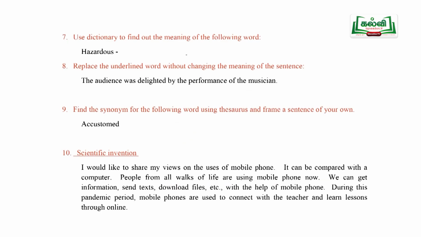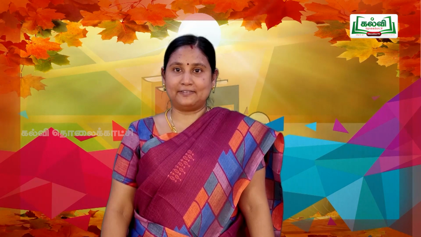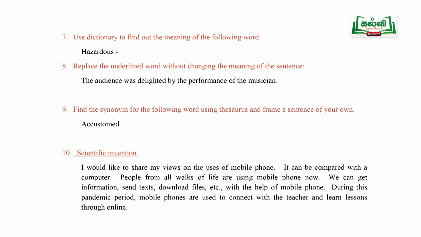Next we will move on to another exercise: use a dictionary to find out the meaning of the following word, hazardous. This you can also do as homework, because you have to do a lot of dictionary work, students, only then you will get an idea. Then the next one, the eighth one, they have given a sentence: the audience was delighted by the performance of the musician. You have to give a meaning for the word delighted, and please refer to the dictionary and find out the meaning.